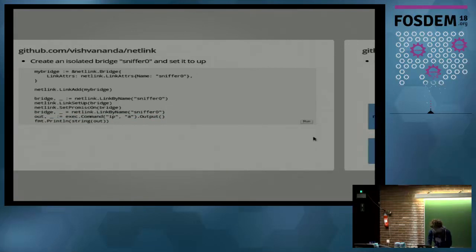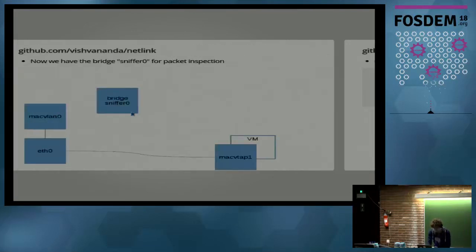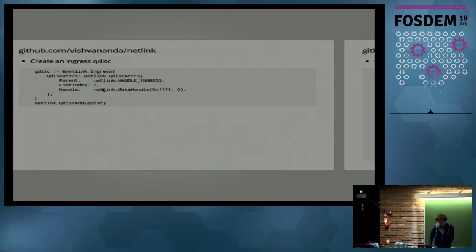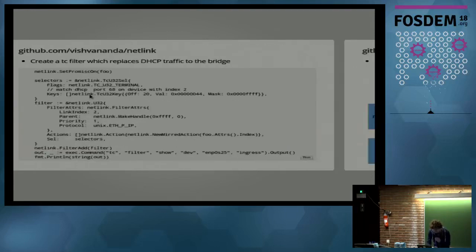So we are one step farther. Now we already have the bridge where we want to introspect the traffic. So let's steal the packets next. First, to steal the packet, we have to create an ingress qdisc. That's something you need in traffic control so that you can then finally attach your filters to it. There are different ingress qdiscs, but here I'm just using a standard one, adding it to the interface with the link index 2. And then when we've created the qdisc, we create a U32 filter for traffic control.